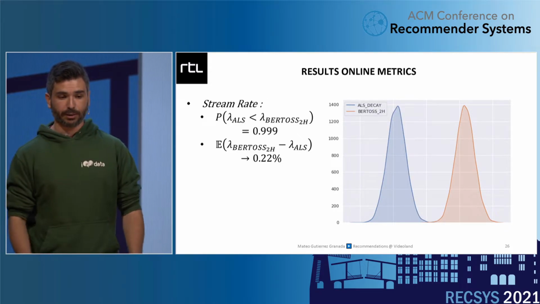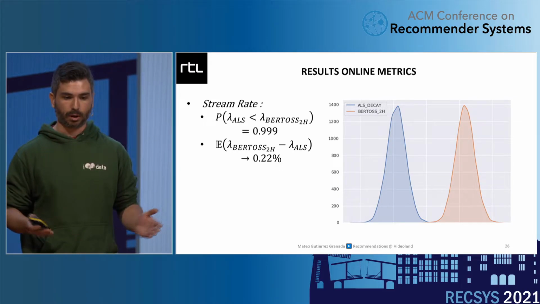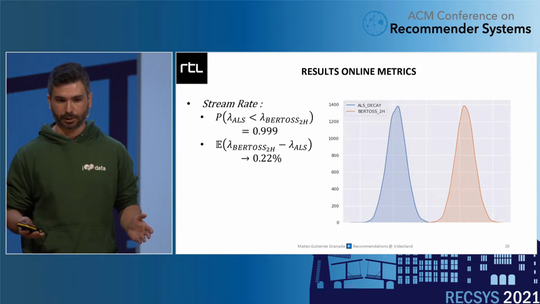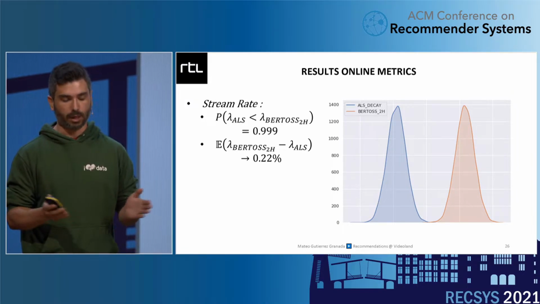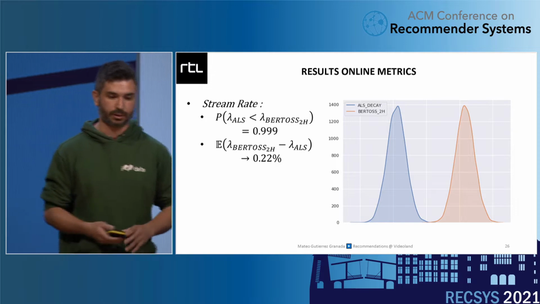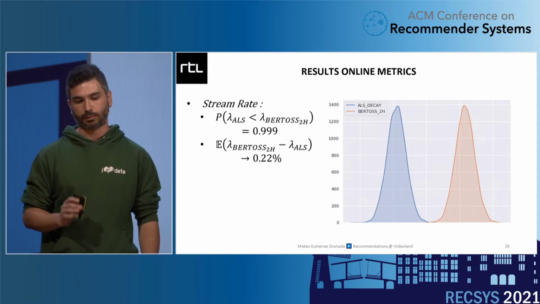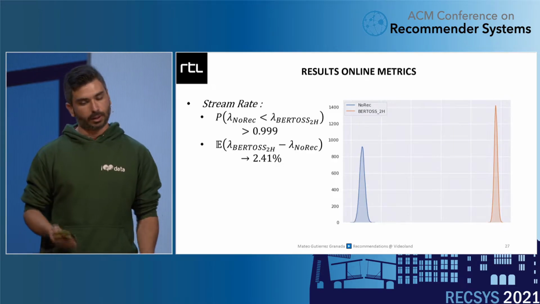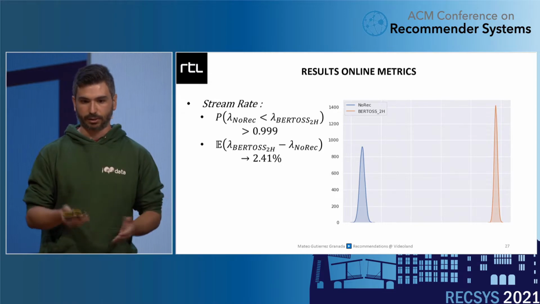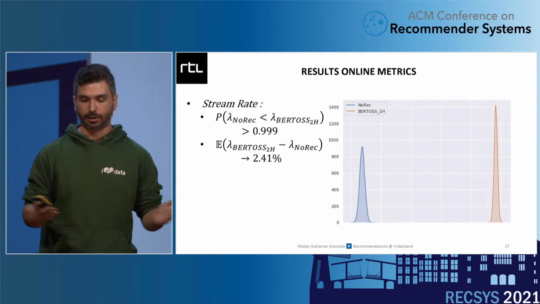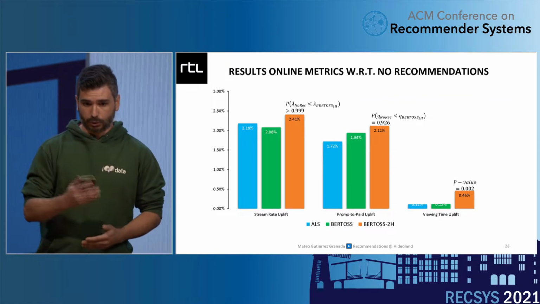For the stream rate, comparing BERT4Rec with the ALS, we can be sure to account for most of the epistemic uncertainty here, even though we have a slightly small difference. But we can be sure that, okay, with almost 1 probability, it's better. Comparing BERT4Rec two heads with no recommendations yields more or less the same results with just a higher difference.